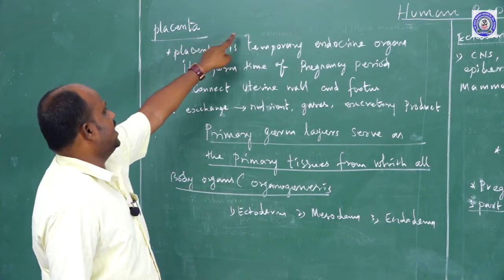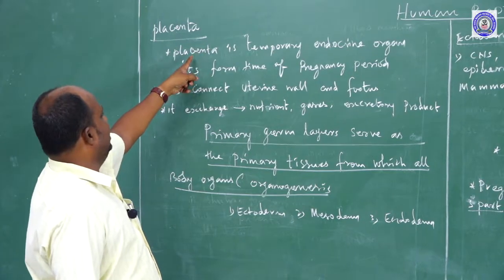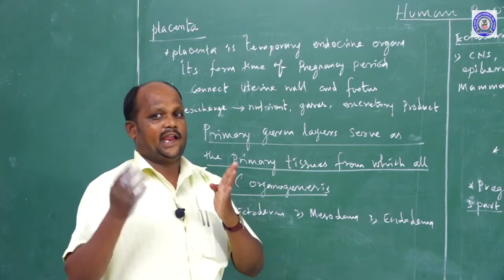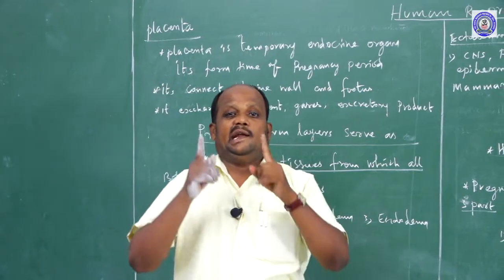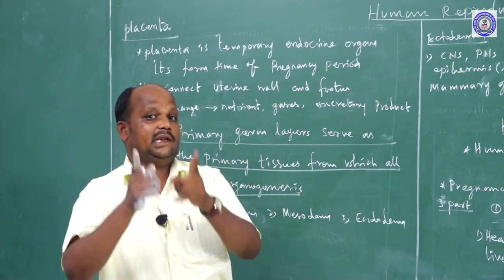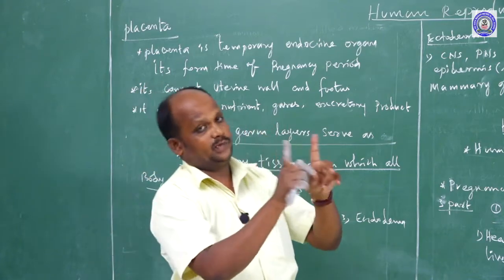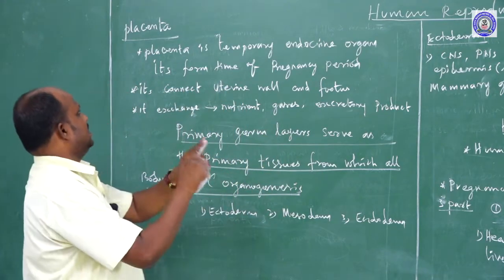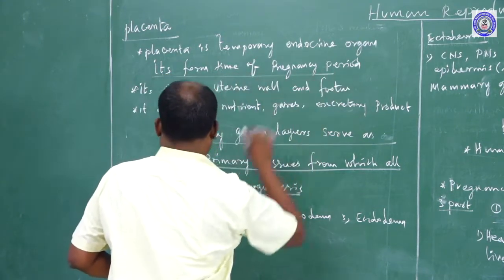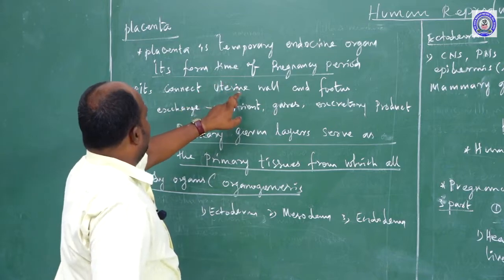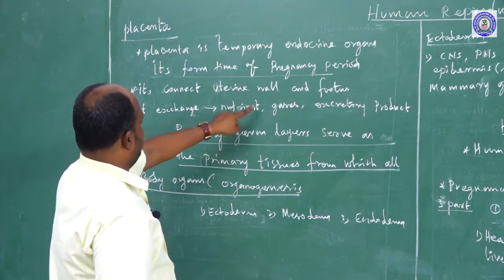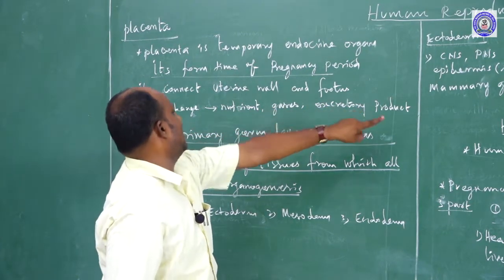Next, functions of the placenta. The placenta is a connective tissue. It is a temporary endocrine organ. Already I told you, the placenta is not any specific structure; it is a blood vessel acting between mother and fetus. It does some functions, maintained only during the pregnancy period. First, it connects the uterine wall and the fetus. Second, it exchanges materials: nutrients, gases, and excretory products.